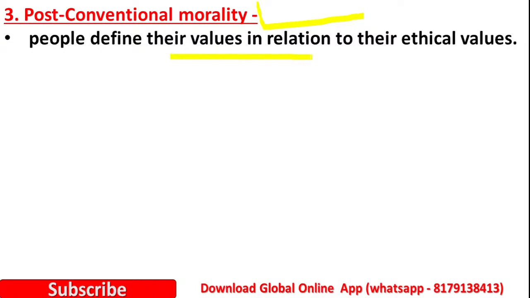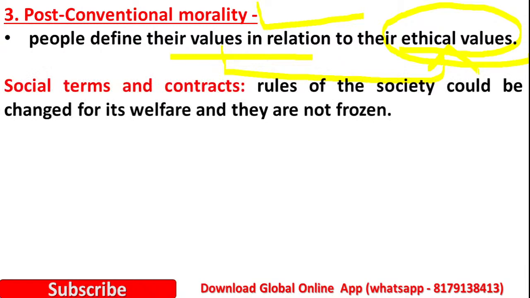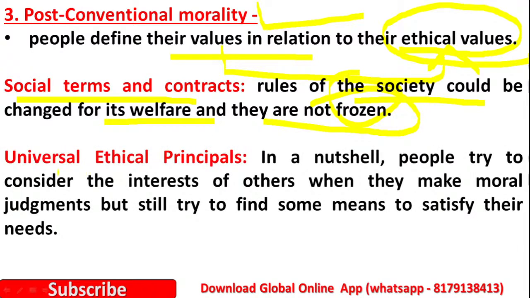Yes, the third one is post conventional morality. Here people define their values in relation to their ethical values. They build the relationship between their values and ethical values, through social terms and contracts. Rules of the society could be changed for the welfare of the society and they are not frozen. And universal ethical principles.